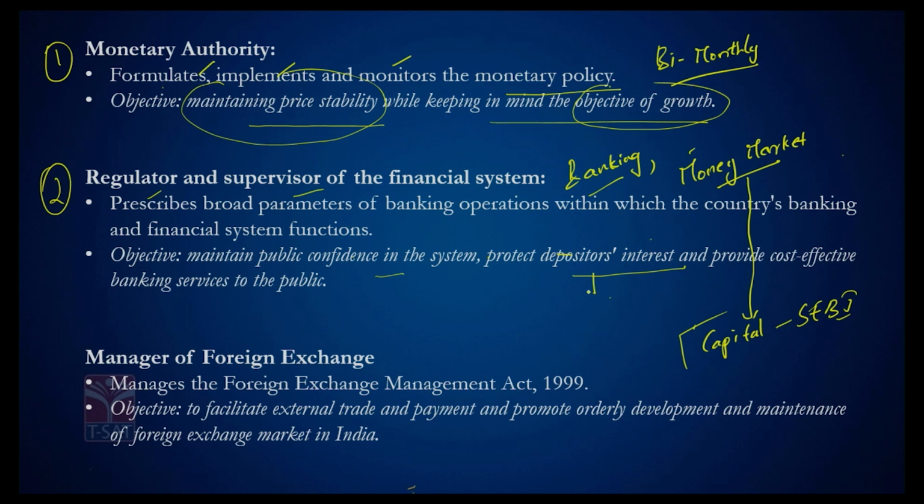The object of it is to ensure public confidence in the system, protect depositors' interest and provide cost-effective banking services to the people. Most of you are also aware that there is something called the Deposit Insurance and Credit Guarantee Corporation, which is a 100% subsidiary of RBI. And recently our Prime Minister made an announcement about the case where you lose money because your bank gets closed. Banks, like many companies, are in the business of simply raising money and lending money. That's what a bank does.